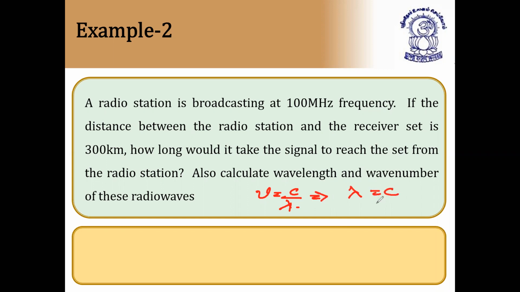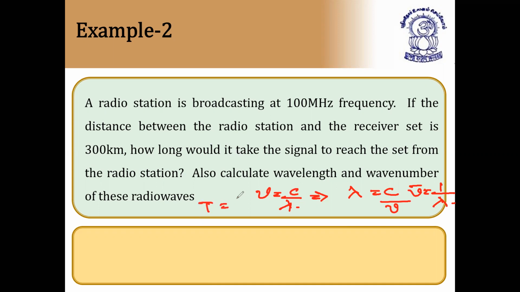So by applying this formula C by nu, you can find the wavelength. You know wave number nu bar is equal to 1 by lambda. And very important, first, what is the time taken? If the distance between the radio station and the receiver set is 300 kilometers, how long would it take the signal to reach?